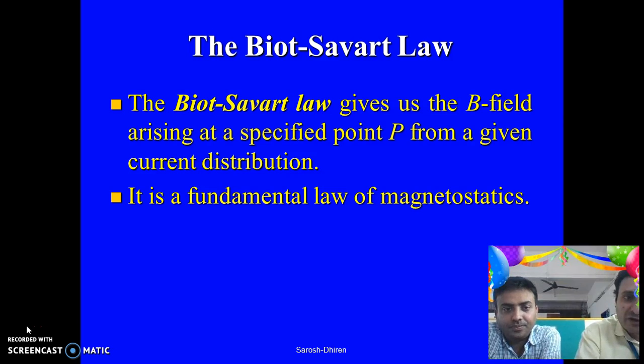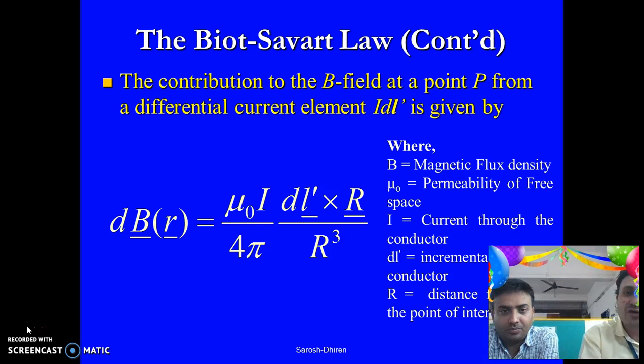Moving on to the Biot-Savart law. The Biot-Savart law gives us the magnetic field arising at a specific point P from a given current distribution. It is the fundamental law of magnetostatics. As Coulomb's law is the most fundamental or the basic law of electrostatics, over here Biot-Savart law gains momentum for magnetostatics. The contribution to the magnetic field at a point P from a differential current element IDL is given by